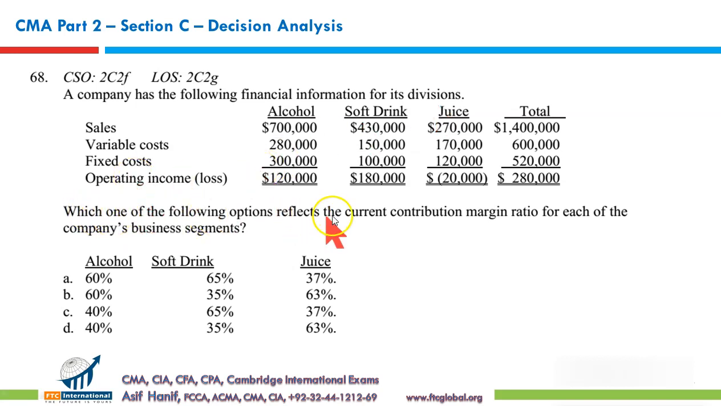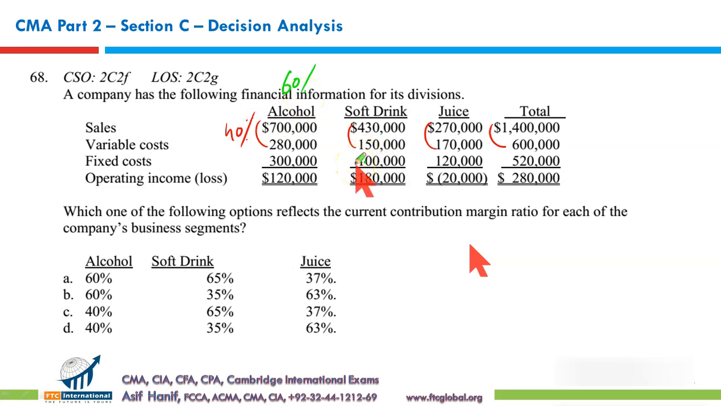Which of the following options reflect the current contribution margin ratios for each of the company's business segments? Contribution margin ratio is simply the difference from the variable cost percentage. Variable cost percentage for alcohol: 280 is the variable cost, sales is 700, so it's 40%. If variable cost is 40%, the contribution margin ratio is 60%, because the sum of variable cost and contribution margin is always 100.